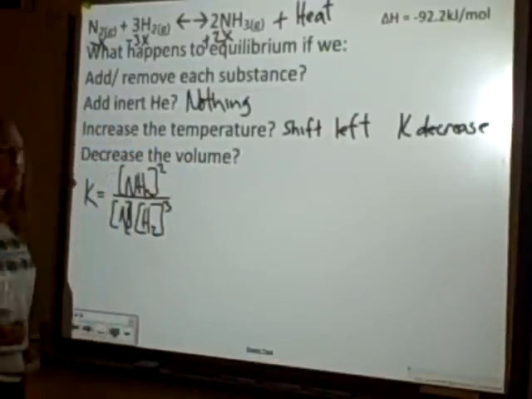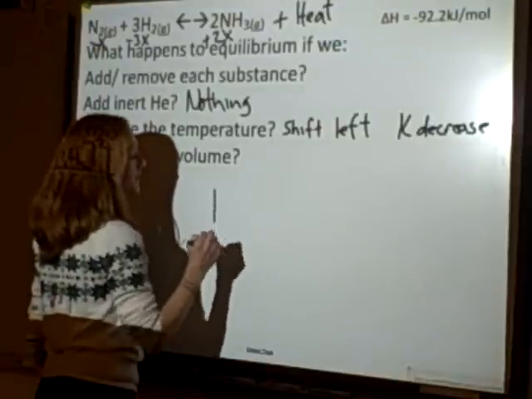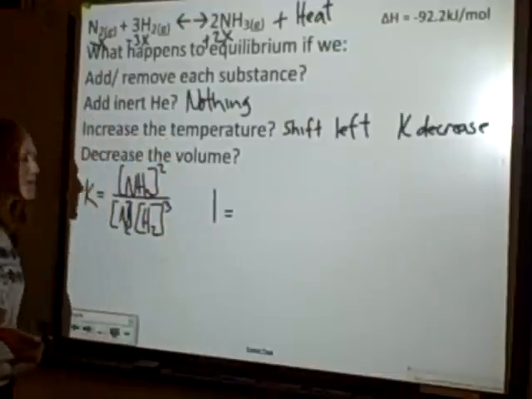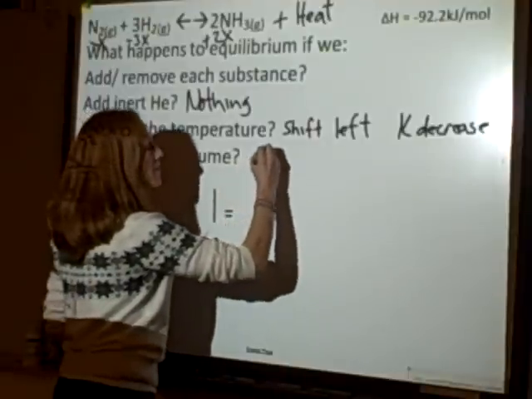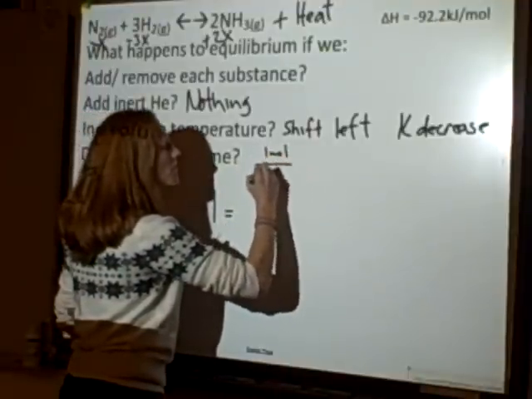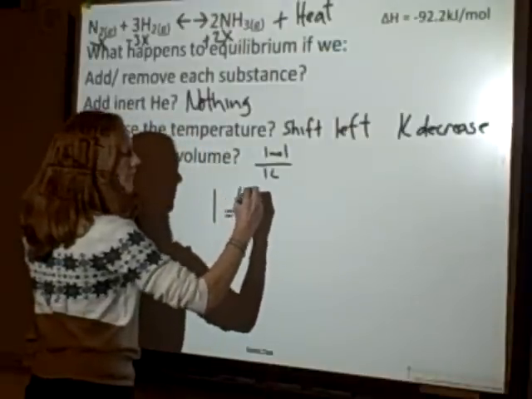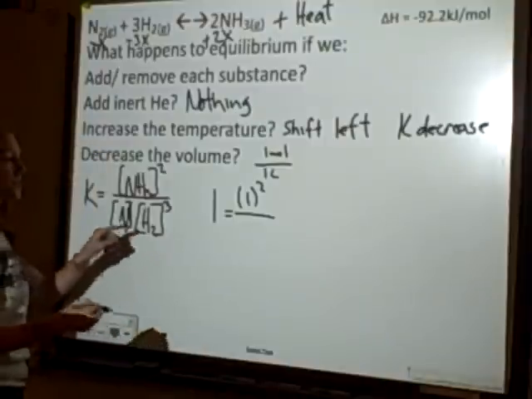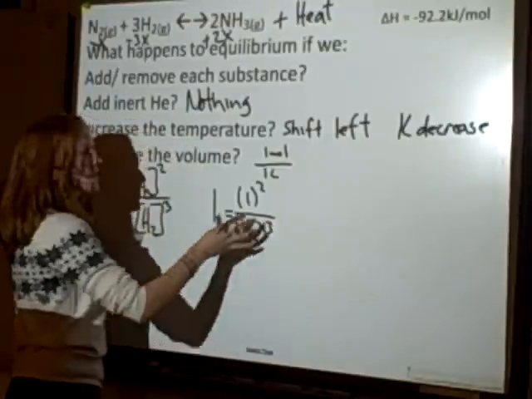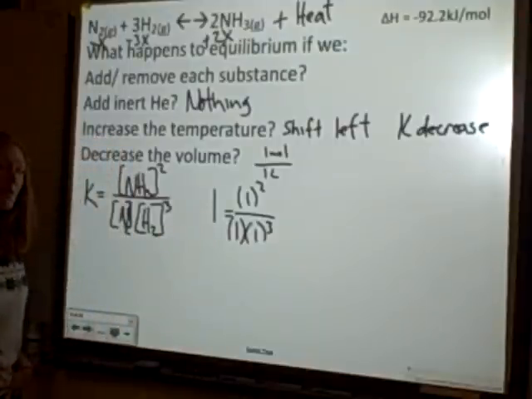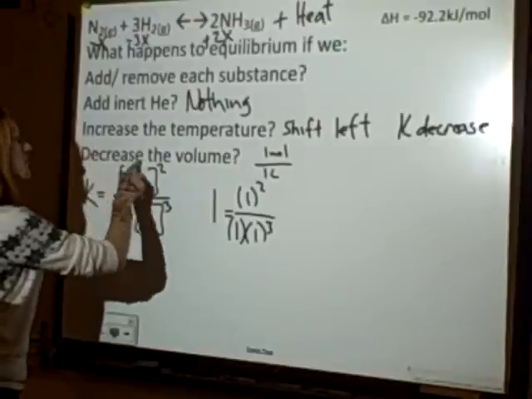So my favorite K to choose, let's choose a temperature where K equals 1. That's awfully convenient. And for this one, I'm going to say that I have a 1 liter vessel, and that means I'm going to have 1 mole of each substance at 1 liter. So this would be 1 molar, 1 squared, and each of these would be 1. So 1 times 1 cubed. All right, so this side is equal to 1. I'm at equilibrium. So I've got this system at equilibrium, and then I'm going to decrease the volume.